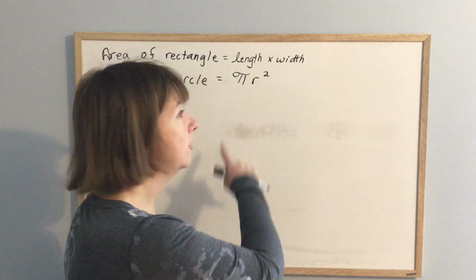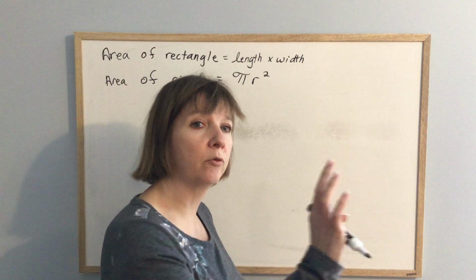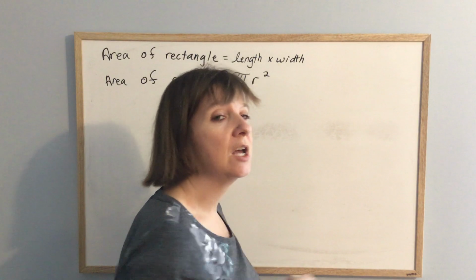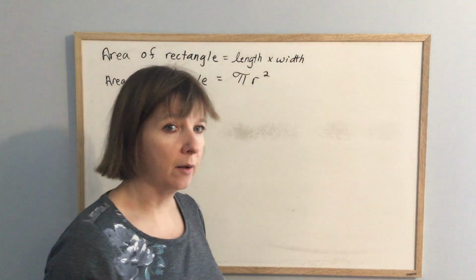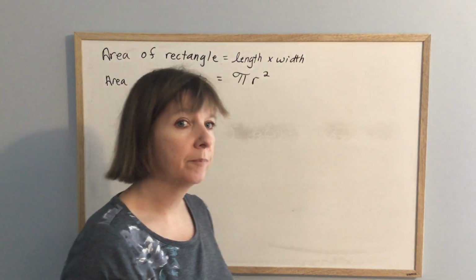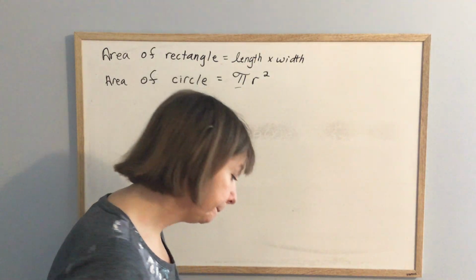If you just hit your pi button, it uses the whole number, and therefore your answers are more accurate. So if you have a pi button, use it, all right?